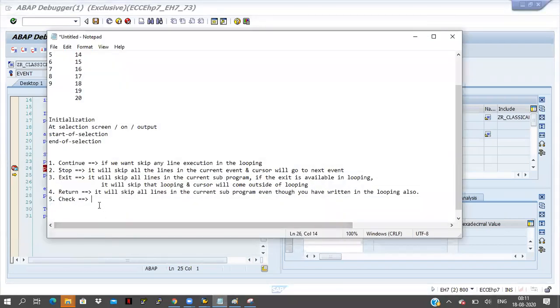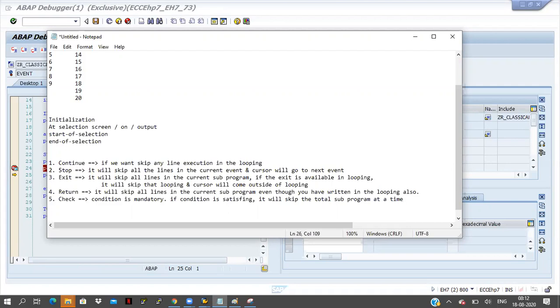So here the condition is mandatory. If the condition is not satisfied, it will skip the total subprogram at a time.